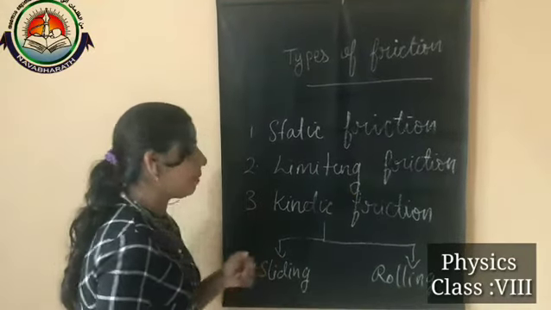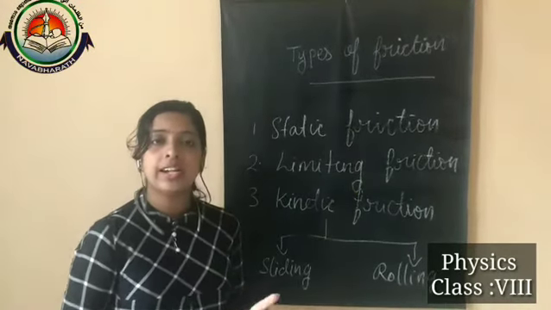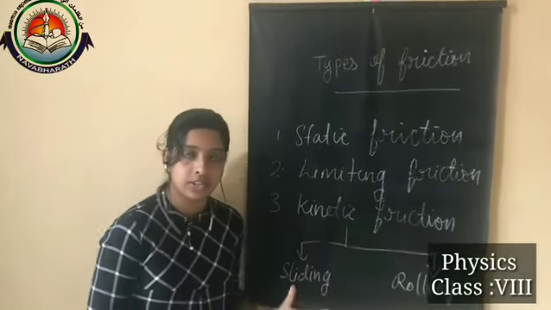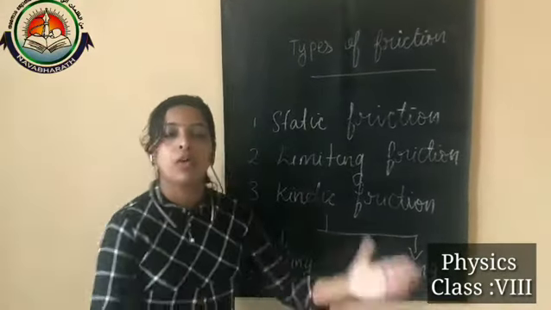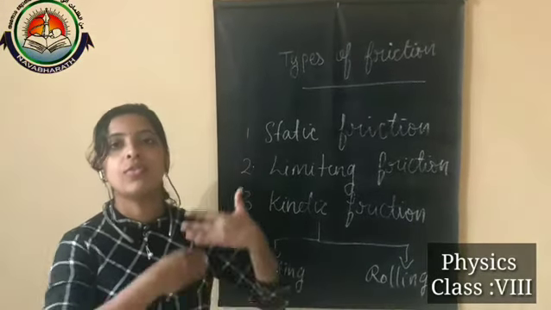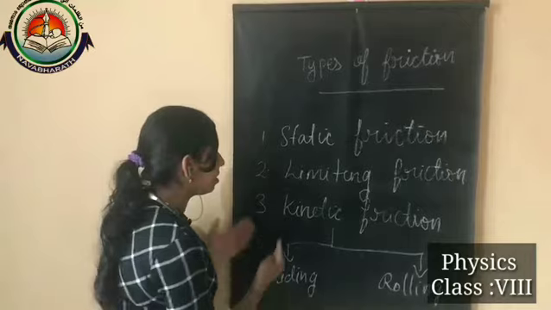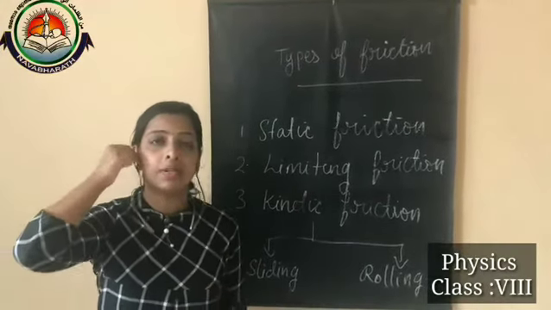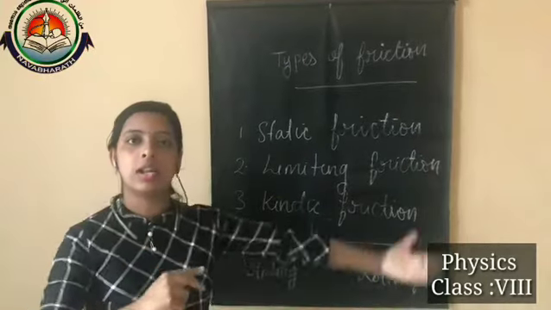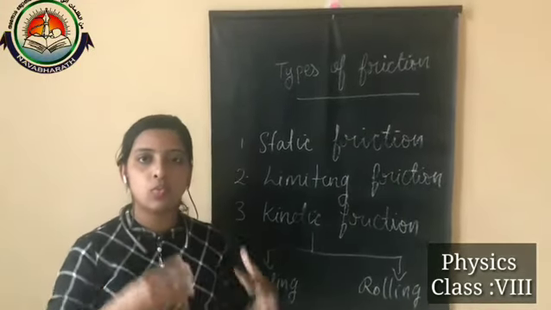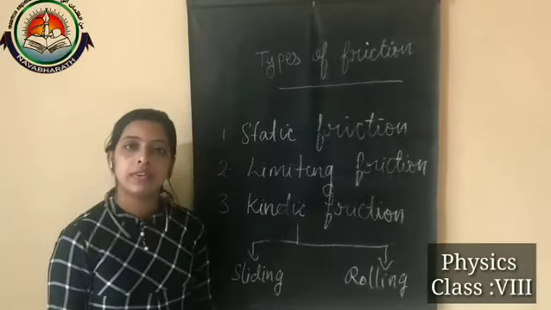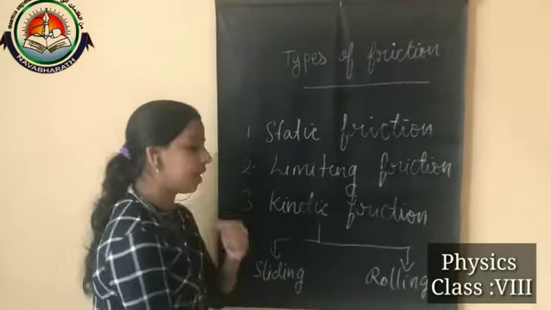First we can discuss sliding friction. Sliding friction is a kind of kinetic friction which comes into play when one object actually slides over the surface of another object. Examples: a wooden block that slides on a table, or wood that slides over a flat surface. These we can consider as examples of sliding friction.